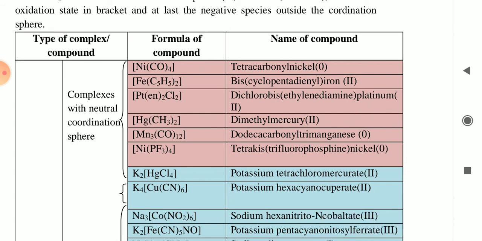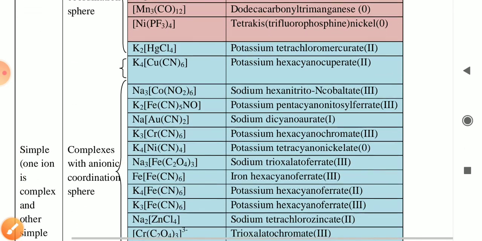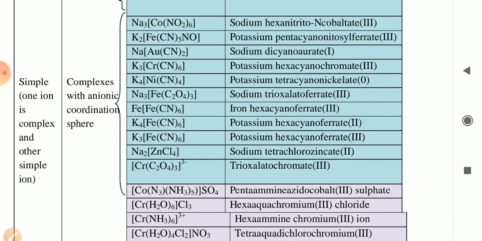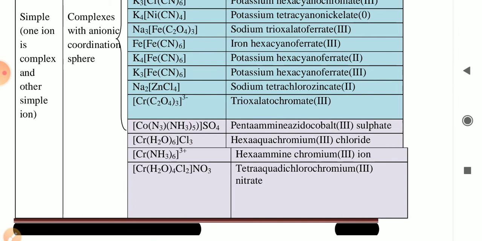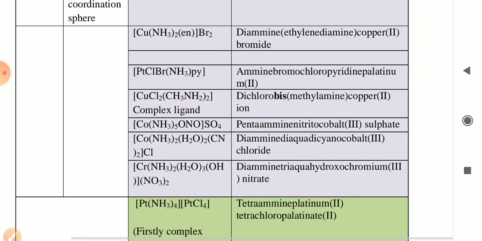So these are some common names of coordination compounds. You can see here many examples I have given, the ionic complexes and other complexes with the ligands. Here you can see other examples of bridging ligand and neutral ligand.